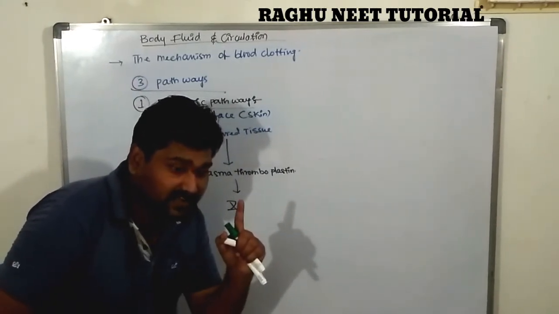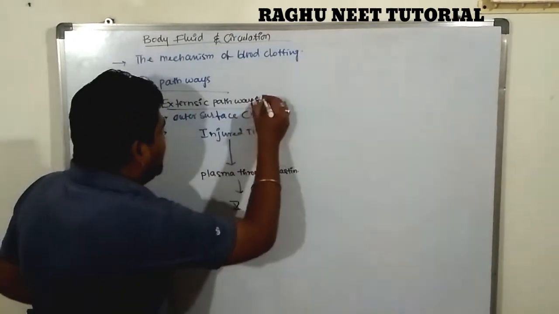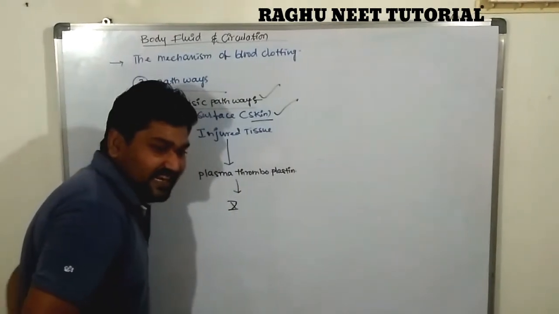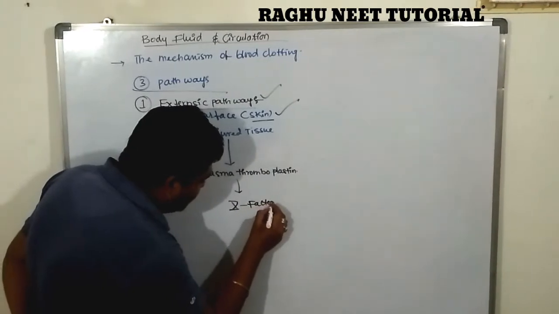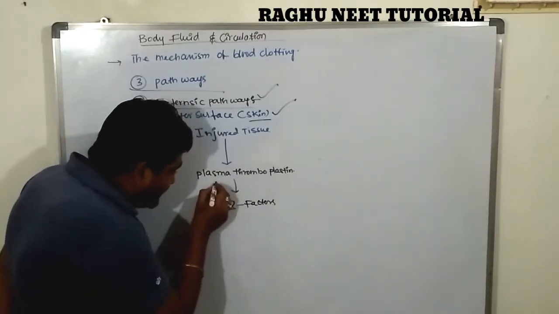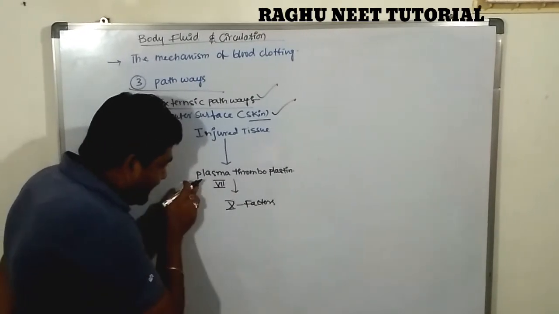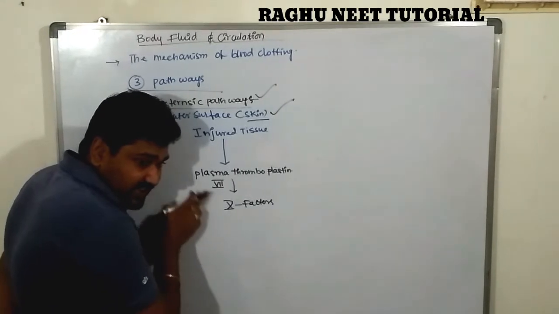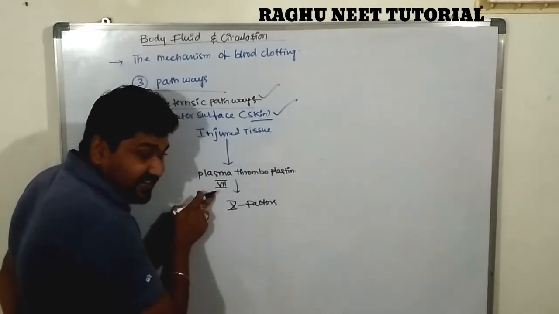Already we discussed the 13 factors; the 10th factor is known as the surfactant factor, the one above the skin surface. The plasma thromboplastins are converted, not activated, into the 10th factor in the presence of the 7th factor.